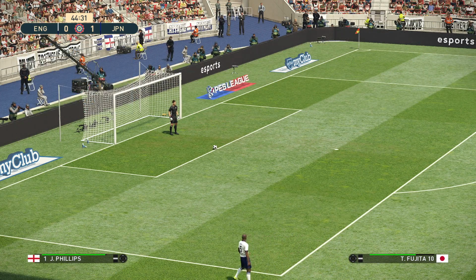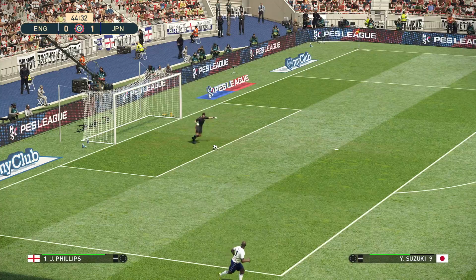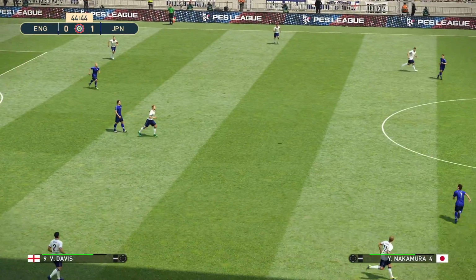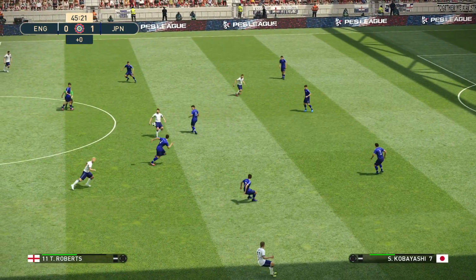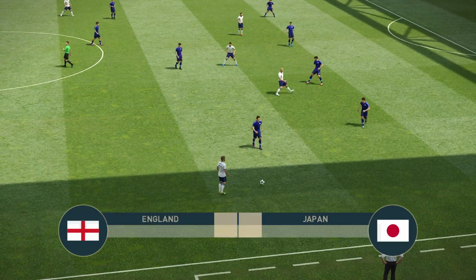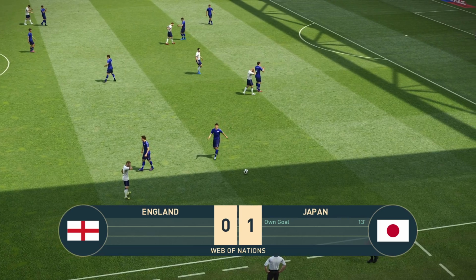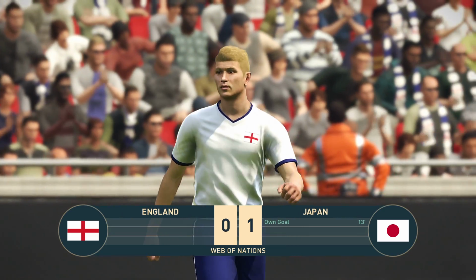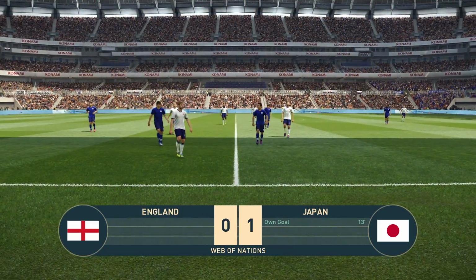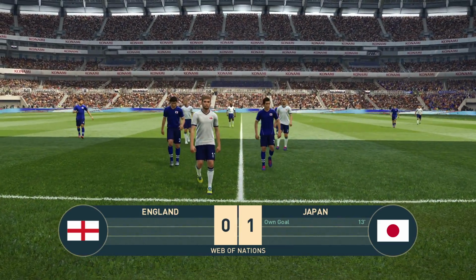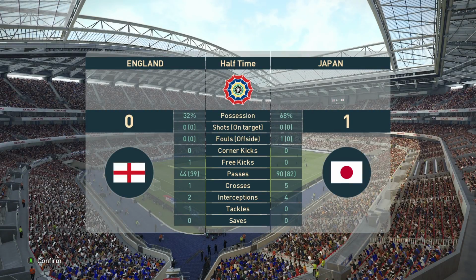We're almost at half time. This first half has flown by. Hill finds Roberts. And there's the whistle for half time. It's England 0, Japan 1. A right on goal in the 13th minute gave Japan the lead. And it's stayed that way ever since. Stay tuned because we have the second half coming right up.